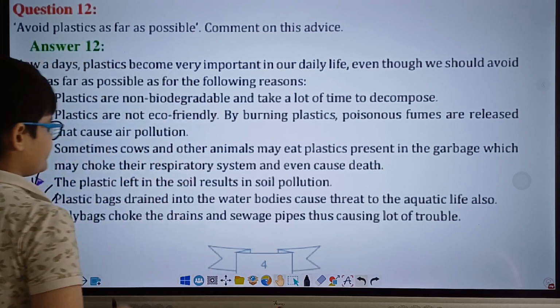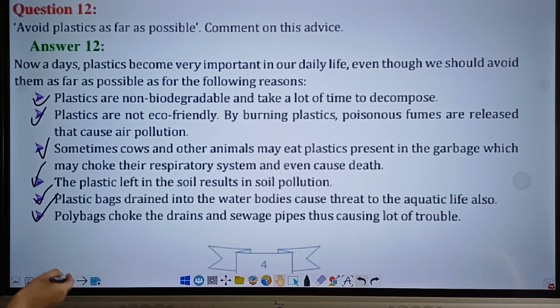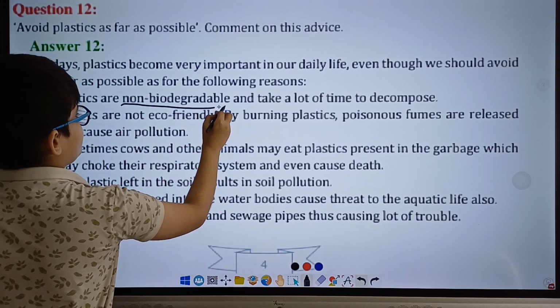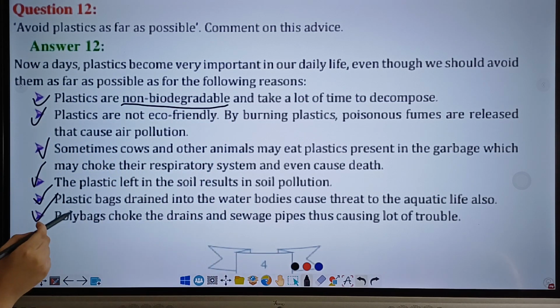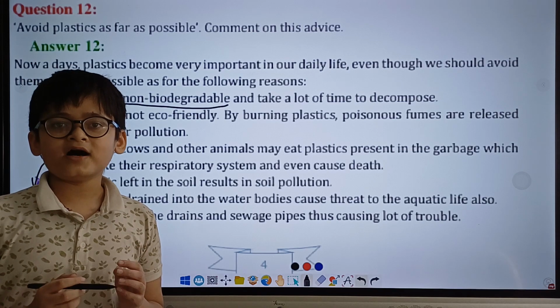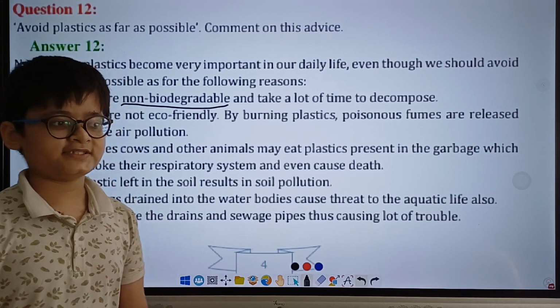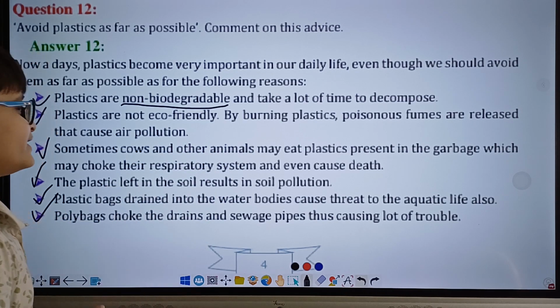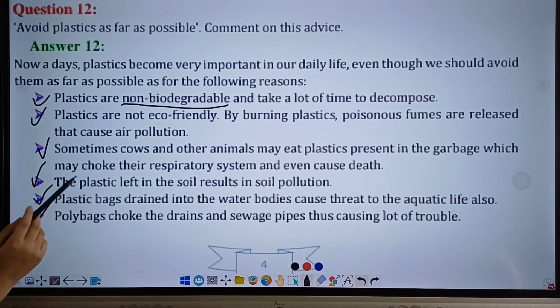Now let me explain to you each and every one of these points individually. Plastics are non-biodegradable materials. As you all have probably learned in previous classes, non-biodegradable means a material that takes a long amount of time to decompose. Because of this, they cause land pollution and release chemicals which are harmful for our ecosystem.